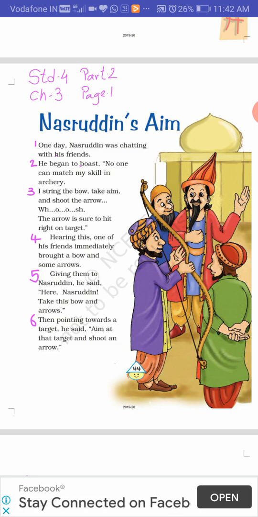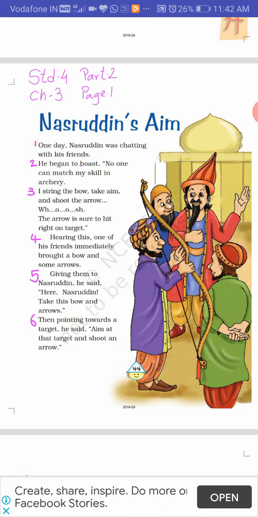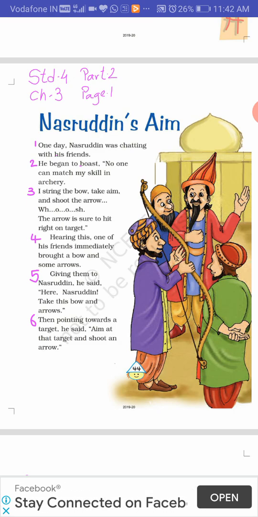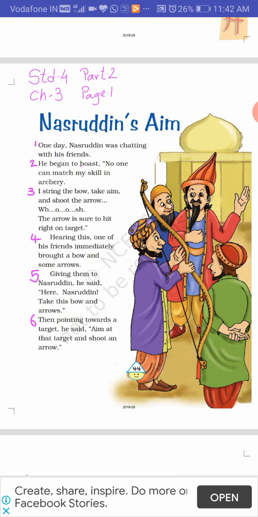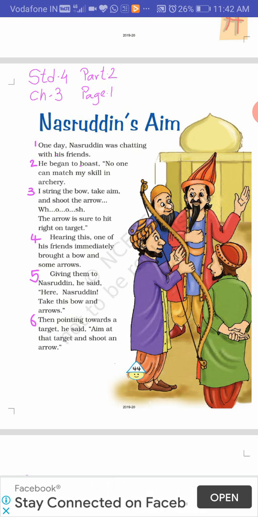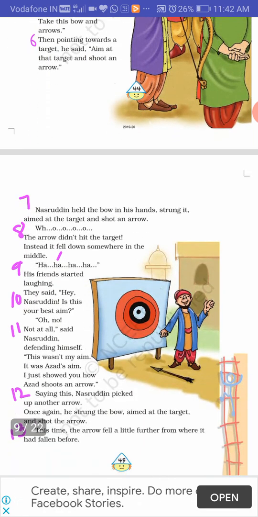Sixth paragraph, then pointing towards a target, he said, aim at that target and shoot an arrow. So now here his friend is also showing him the target. Target is a place where he is supposed to hit the arrow, and he is asking him to exhibit his skill, show his talent to others.